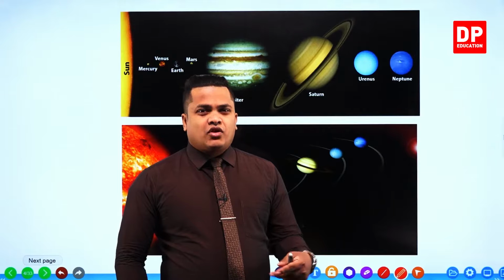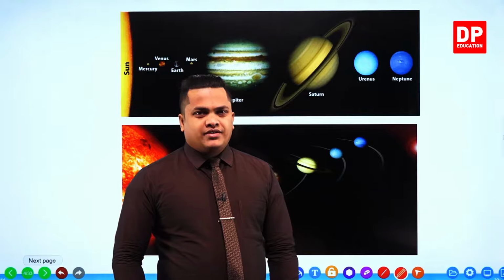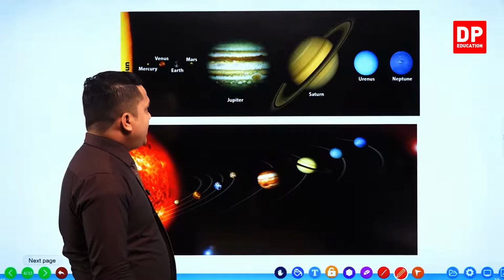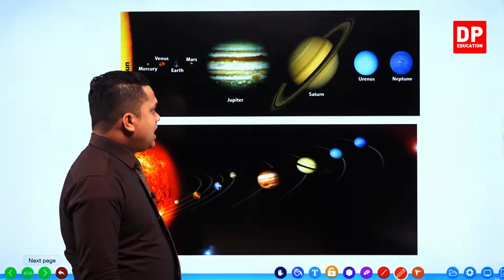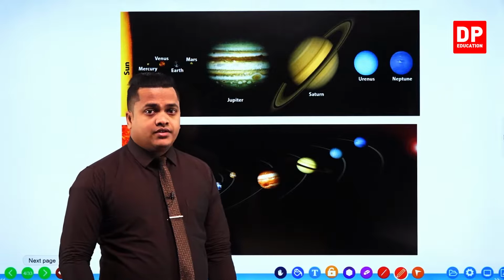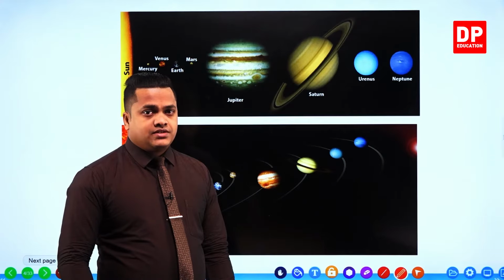So it's like a rocky planet, a dried-out planet. That's planet Mars. Okay, right. Then the next one. After Mars, you can observe the largest planet in our solar system.